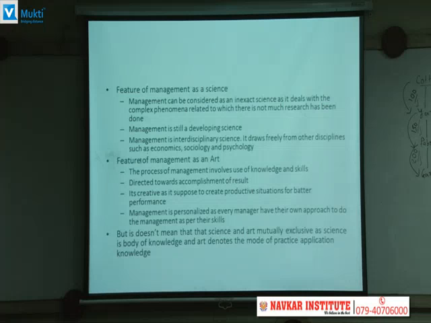Management actually is an interdisciplinary study of science and it draws freely from other disciplines such as economics, sociology, psychology. ये सारे फील्ड से थोड़ा थोड़ा नॉलेज लेता है मैनेजमेंट and it is an interdisciplinary science.